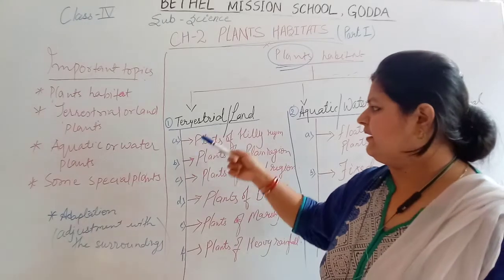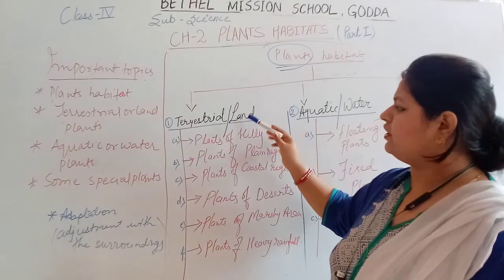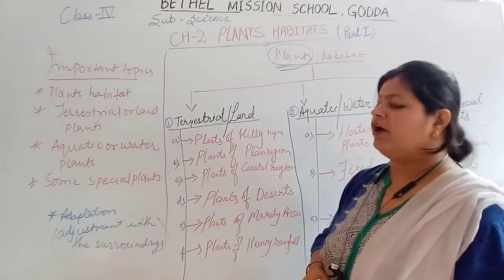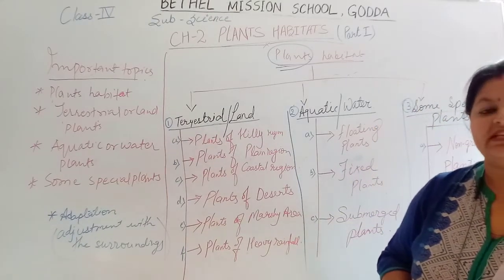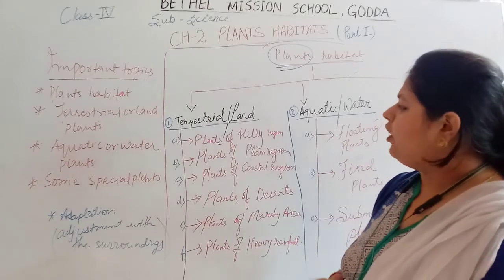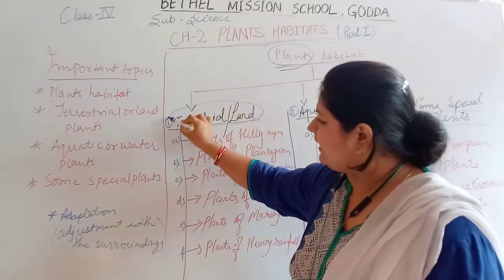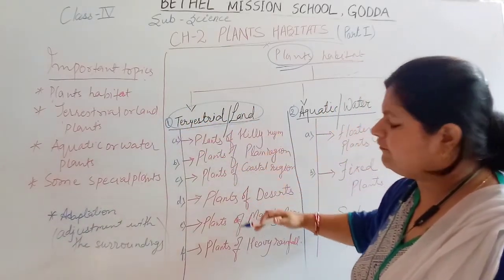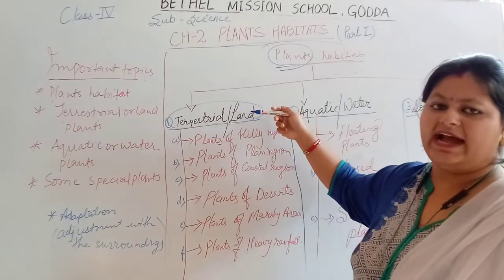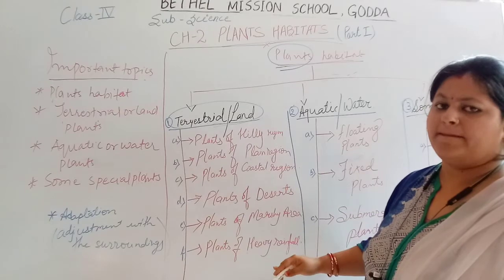You have seen some plants growing in a hilly or mountain area. Terrestrial or land plants are also divided into their respective parts.